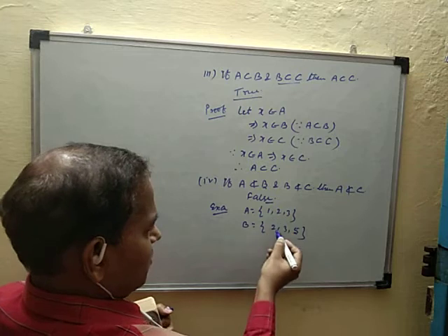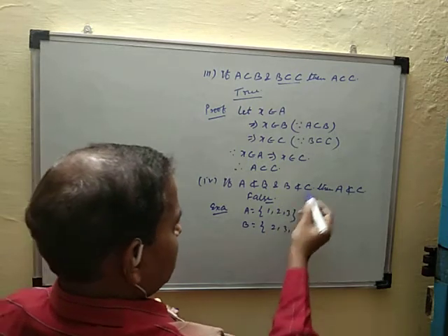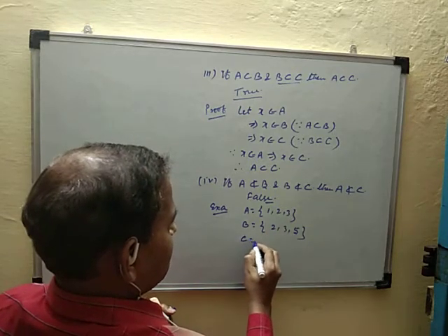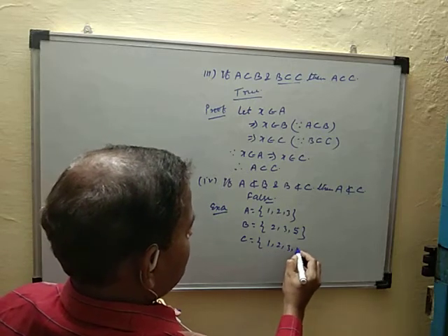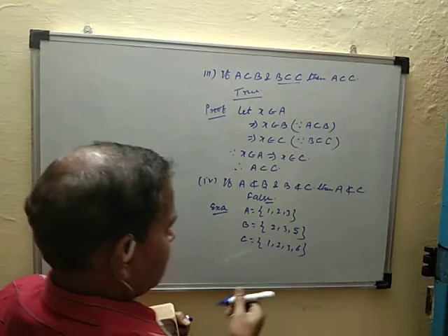So A is not a subset of B and B is not a subset of C, then C is equal to {1, 2, 3, 6}.